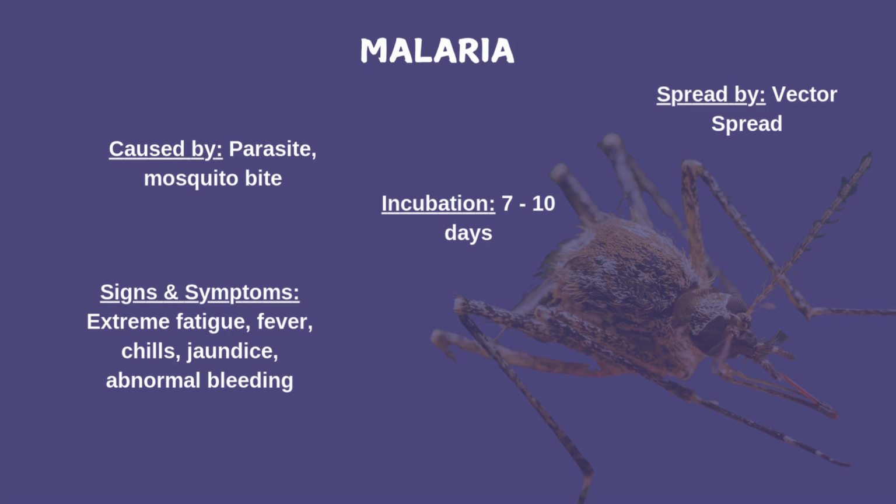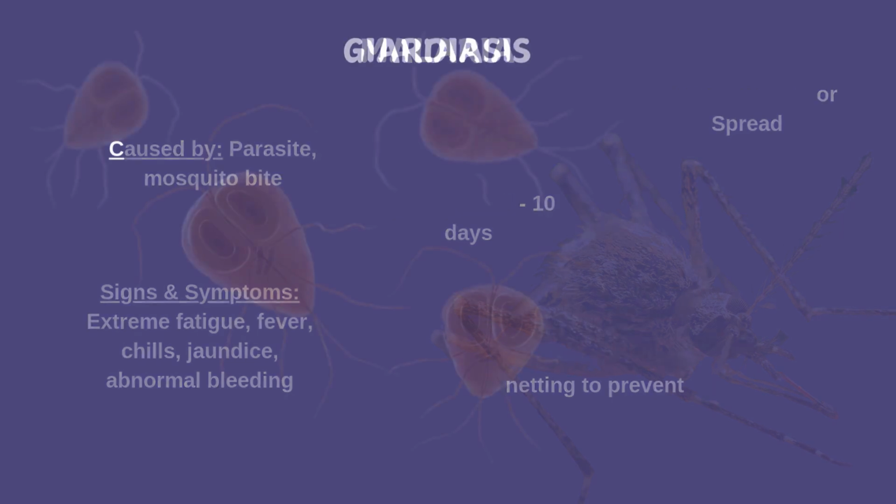Malaria is most commonly found in African regions of the world. The best way to prevent malaria is to use bug nets and to enact widespread mosquito control. If infected, there are anti-malarial drugs that can help treat the patient.